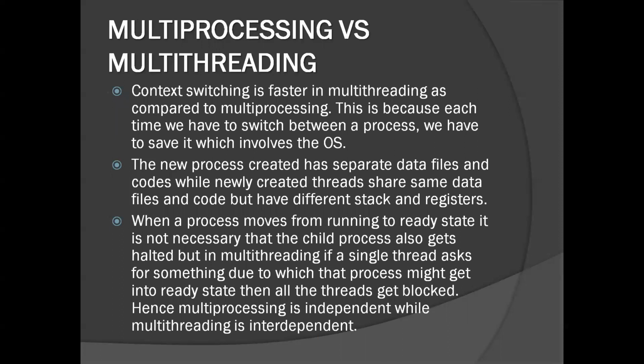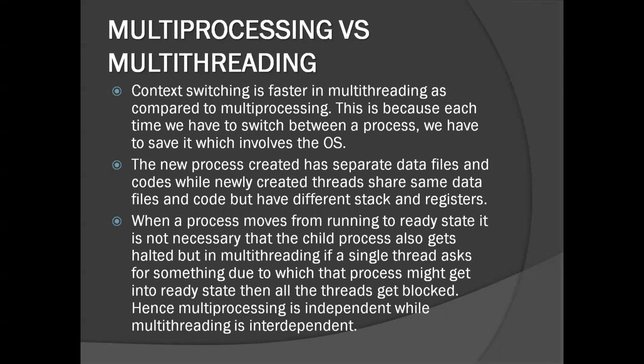Up till now, you might be wondering what is the use of multiprocessing if multithreading is much faster and has much more benefits. Well, let's just say that multithreading has its fair share of disadvantages too. Let me explain this with an example. Let us say that there are multiple threads created in a single process, and one of those threads needs to be halted because it wants an IO interrupt or it wants to access a memory location. So it asks the kernel that it has to be halted.